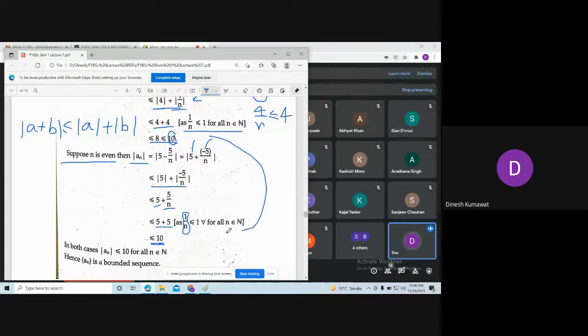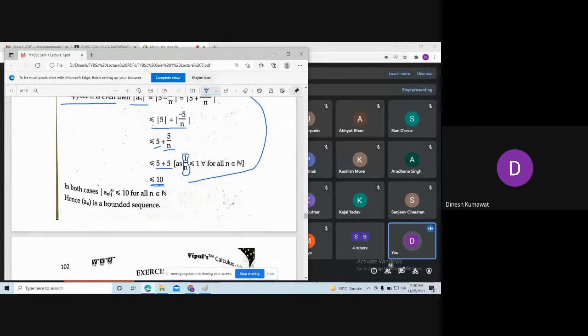So combining these two, in both the cases mod a_n is less than or equal to 10 for all n, which is equivalent to minus 10 on the left hand side, a_n in the middle, and 10 on the right hand side. Hence we can conclude that a_n is a bounded sequence. Is the example clear? Yes, sir.